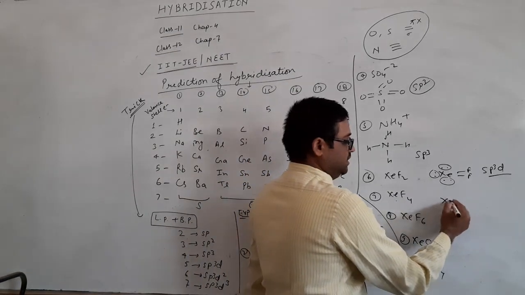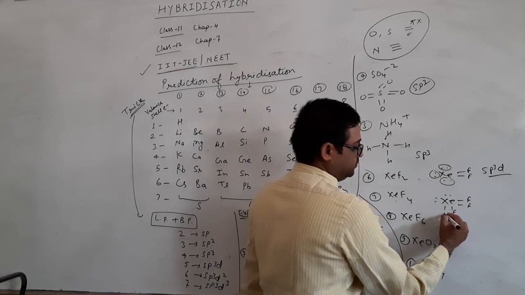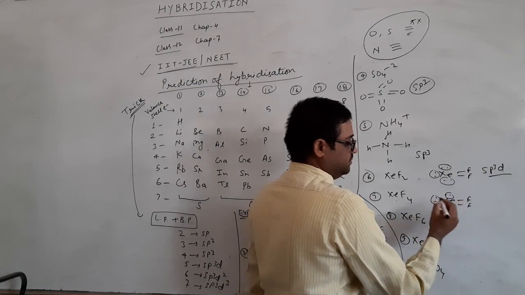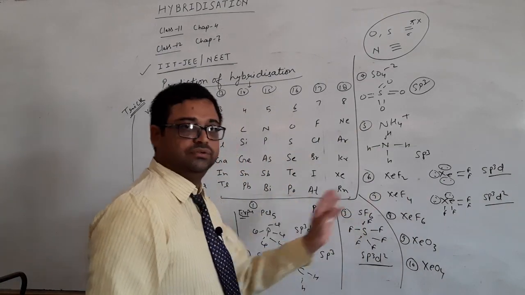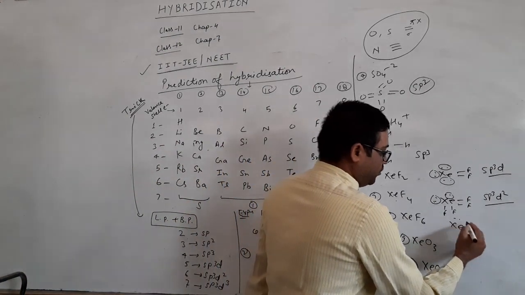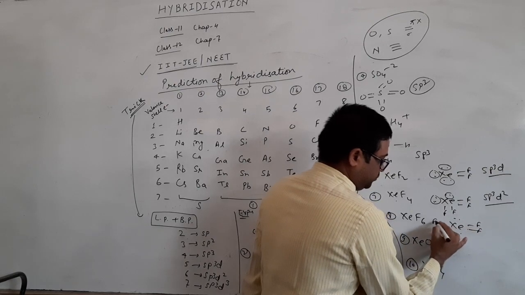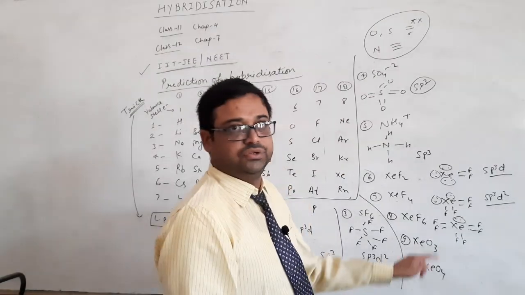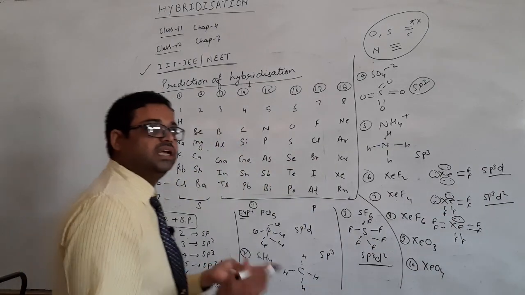In the case of XeF4, xenon obviously has 8 electrons, 4 fluorines are attached with single bonds, and 2 lone pairs are there. I will count 1, 2, 3, 4, 5, 6. 6 means sp3d2, so the hybridization will be sp3d2 from this technique. If we are talking about XeF6, then what will happen? 1, 2, 3, 4, 5, 6, 7, 8. Now 6 fluorines are attached with single bonds, and you can see one lone pair is there. So you have to count it: 1, 2, 3, 4, 5, 6 and 7. 7 means, with our technique, sp3d3.